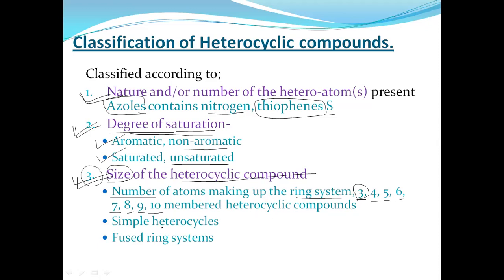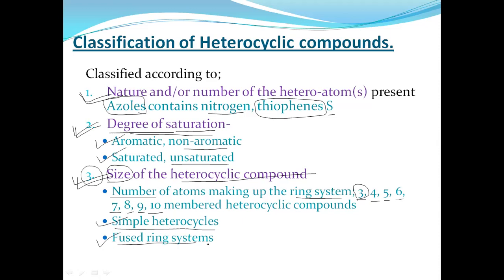Apart from that, where only heterocyclic rings are present, they are categorized as simple heterocycles, whereas heterocycles fused with other heterocycles or benzene rings are classified as fused ring system heterocyclic compounds.